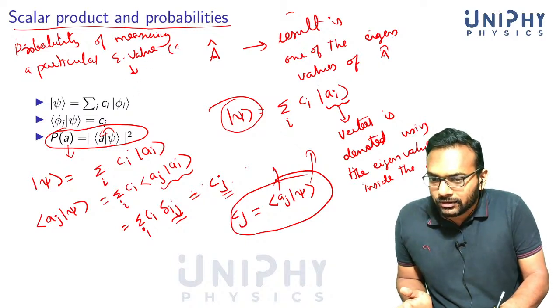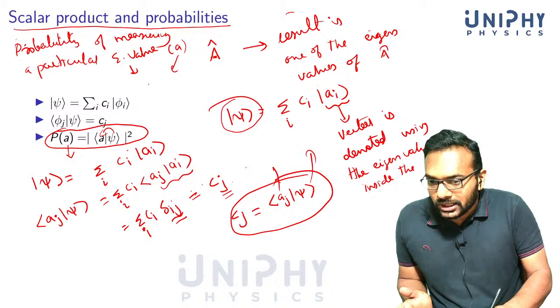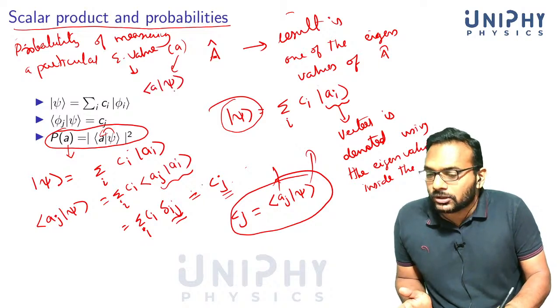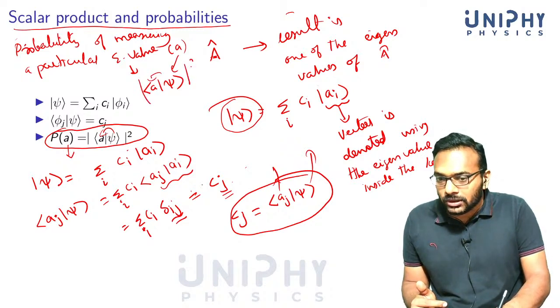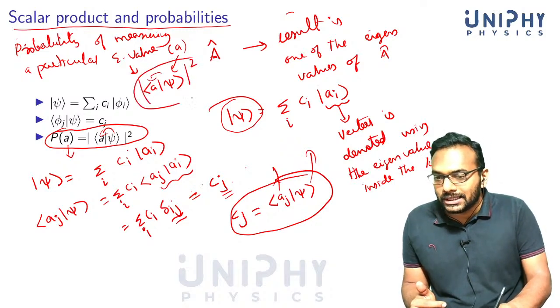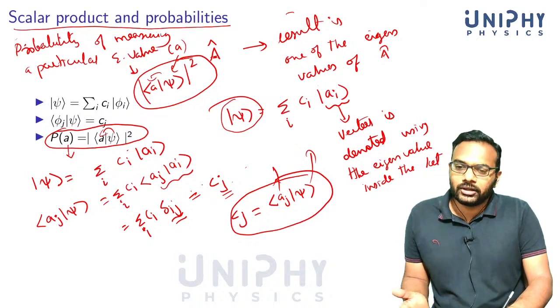Let's say this eigenvalue is A. You take the corresponding eigenvector, project the given state onto it, and take the modulus square. This would give you the probability of measuring the eigenvalue A. I hope this is clear.